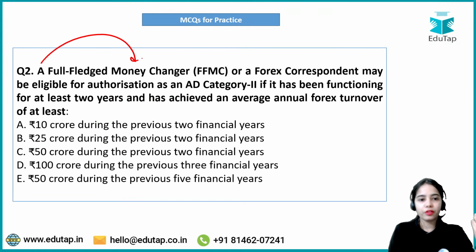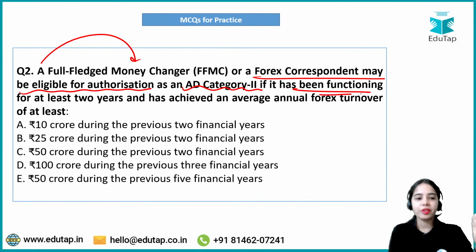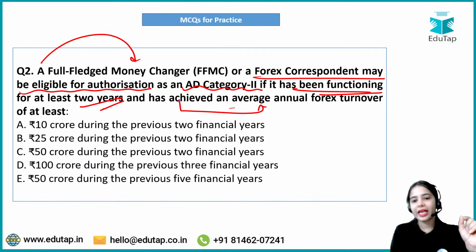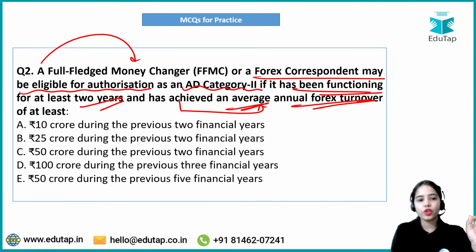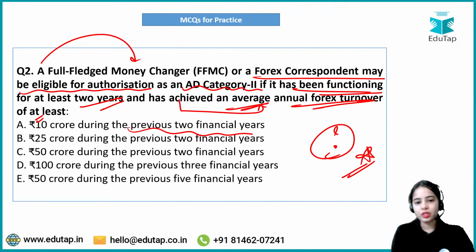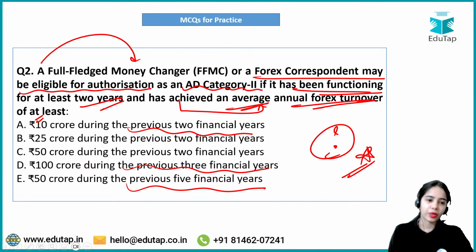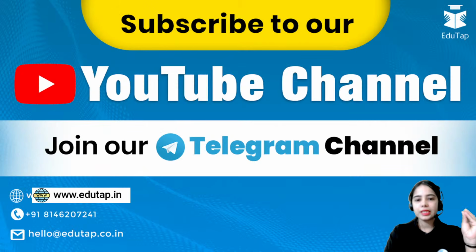A full-fledged money changer or foreign exchange correspondent may be eligible for authorization as an Authorized Dealer Category 2 if it has been functioning for at least 2 years, and has achieved an average annual forex turnover of at least how much? During the previous 2 financial years, or previous 3 financial years, or previous financial year. I hope you will be easily able to answer this question also. So this is it for today.